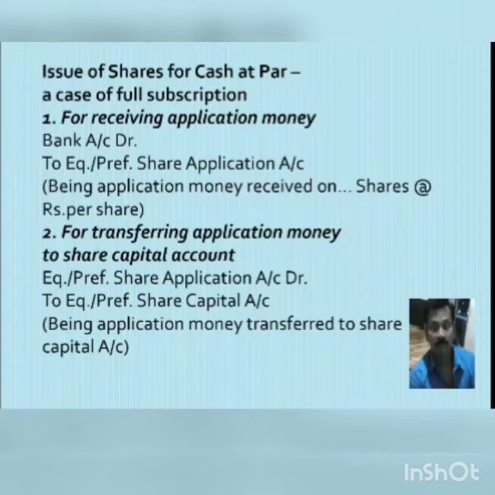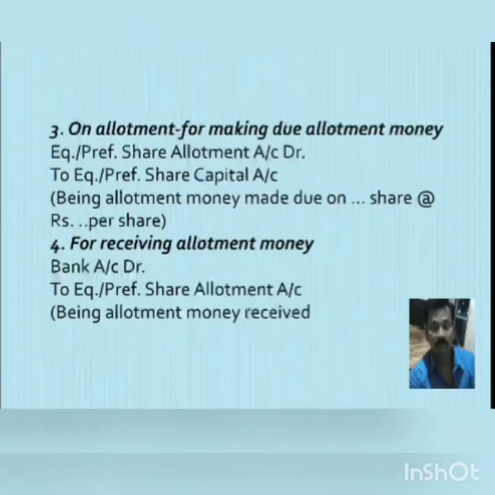The second entry is for transferring the application money to share capital account. The entry will be equity or preference share application account debit to equity or preference share capital account. In the first entry, we have credited share application account, and in the second entry, share application account will be debited to share capital account. These will be the two entries for application. Then the next installment will be allotment.